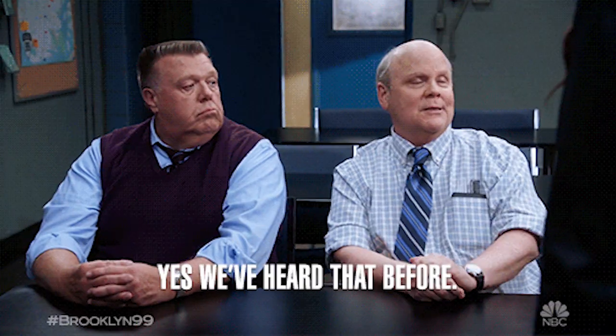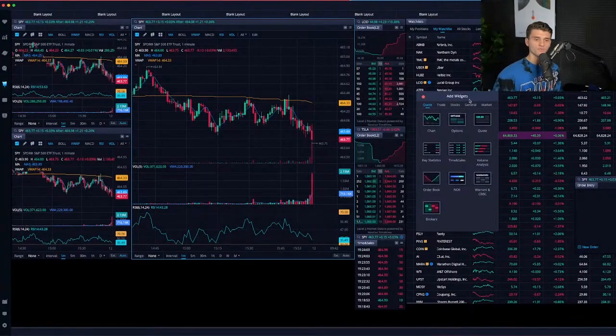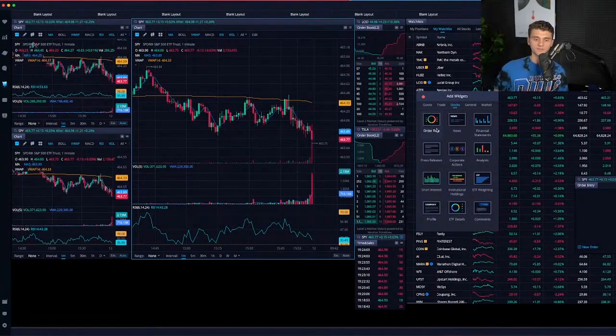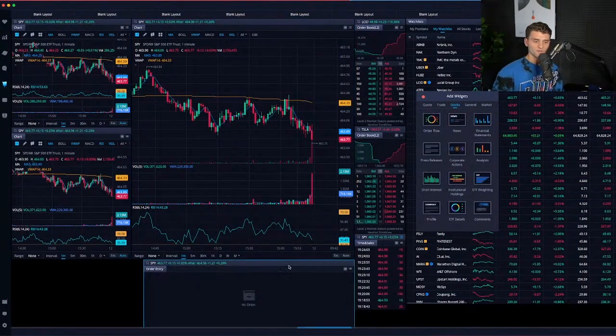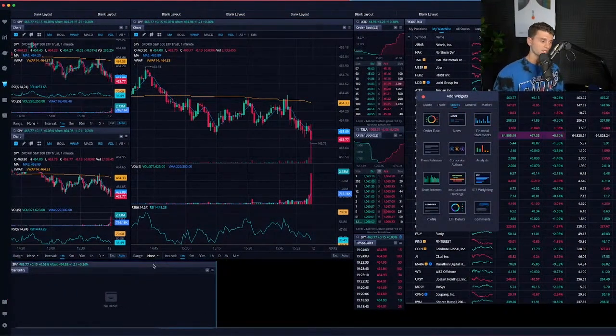All right, guys, so the last thing that I add in terms of widgets on my Webull setup is the order entry tab. For me, I primarily trade options. And oftentimes, because Webull can be a little bit slow with filling orders on desktop, I'll actually use my phone to fill my orders because for some reason, for me, it has always been quicker and more efficient. But I will have my order entry down here in case I need to enter something at a quicker pace. But again, everybody's different. You have to find what works for you. That's the biggest thing with this Webull setup.